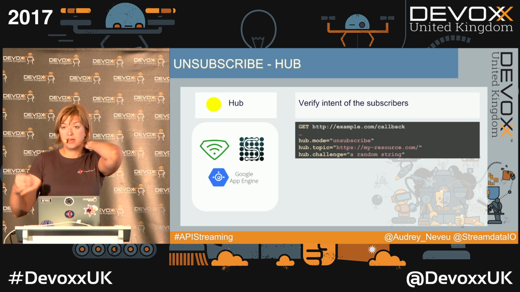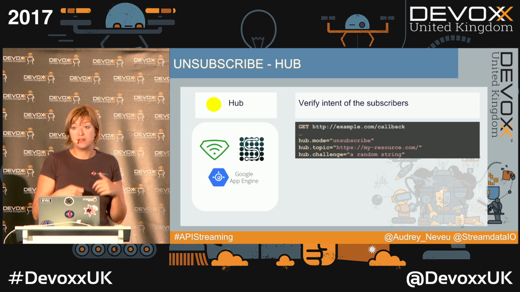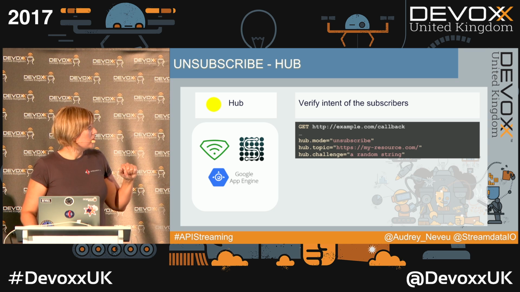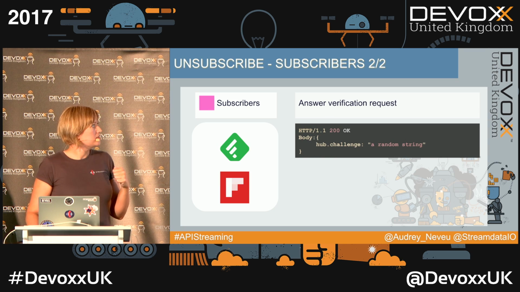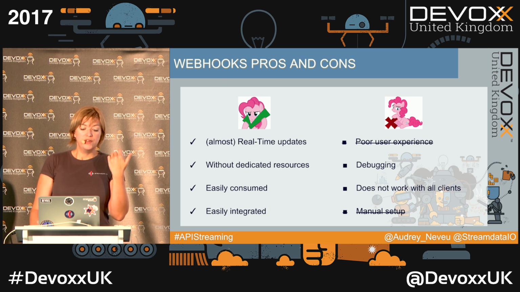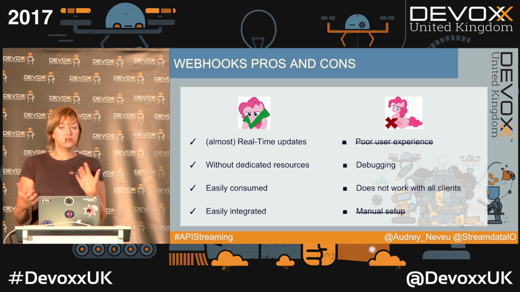The hub will check that intent, that it's your intent to unsubscribe, and that nobody is trying to unsubscribe you on your behalf, by giving a hub challenge too, and then you will make the same answer verification request, and you're done.